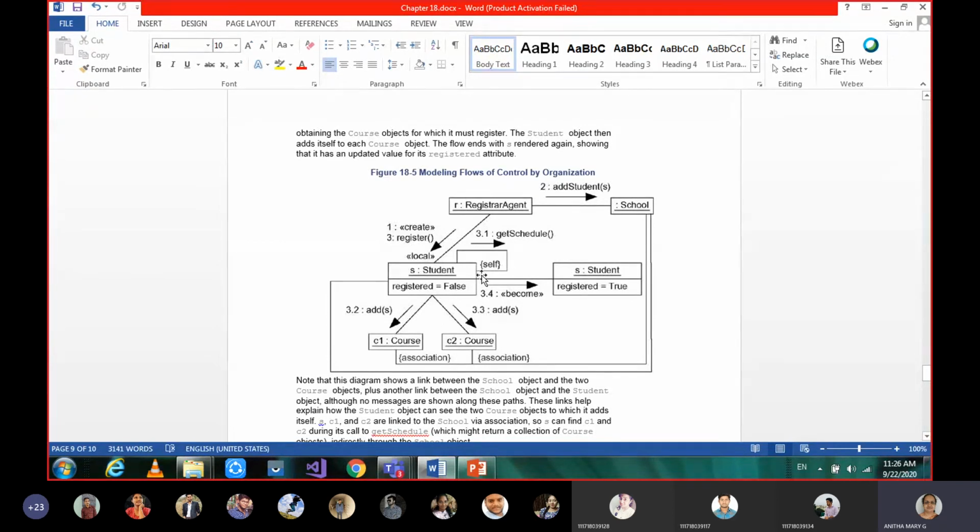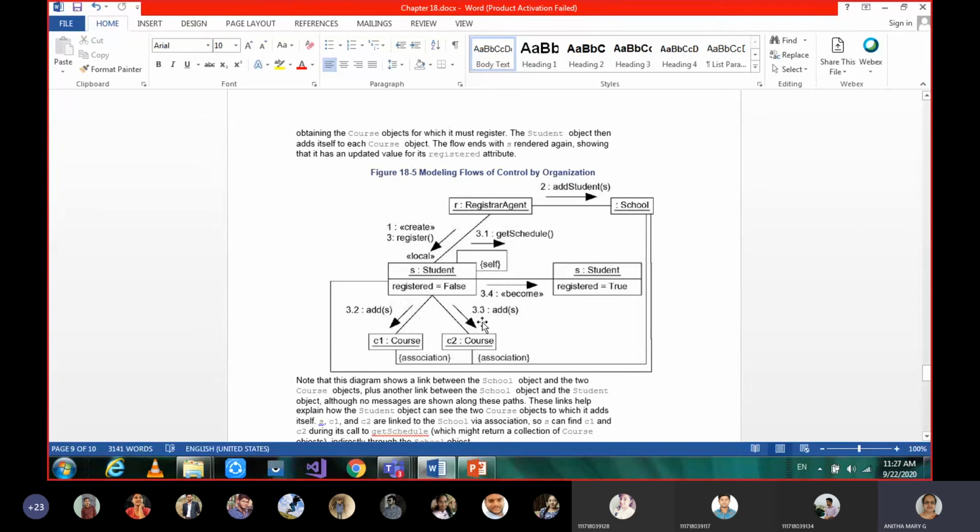So once the schedule is given as a self constraint to that student, now this student is going to add into course 1 and going to add into course 2. So here maybe it's not based on the certificates. A student can register for n number of courses. Maybe instead of a college, you can just think of this as an institute for joining 2 different courses, where you want to learn.